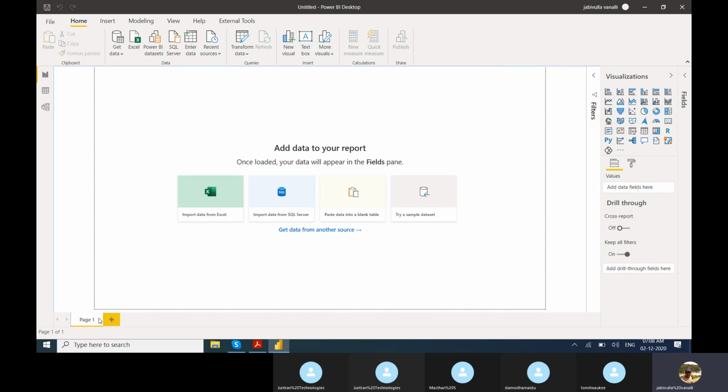Why? Because in every company there is a database team. Before moving data into any server like SQL Server or Oracle, they clean the data. So you don't require cleansing if you are getting data from database servers.